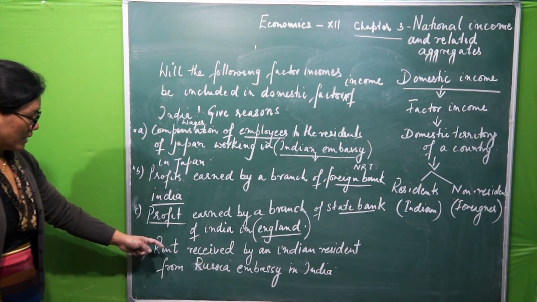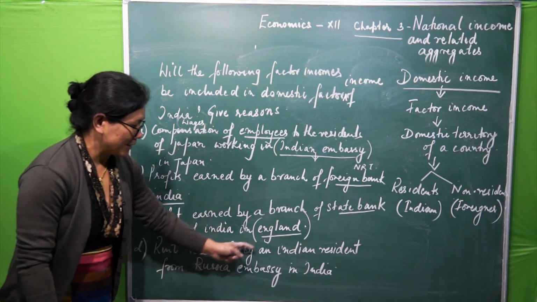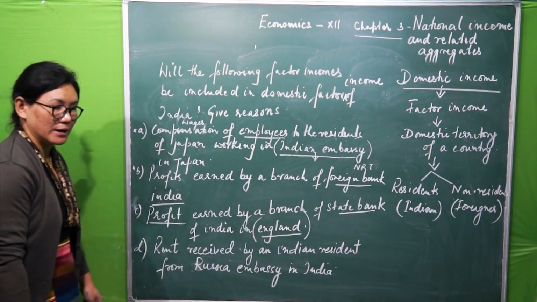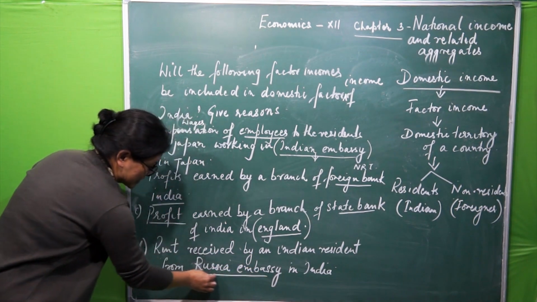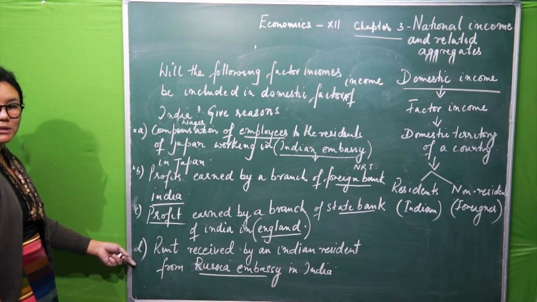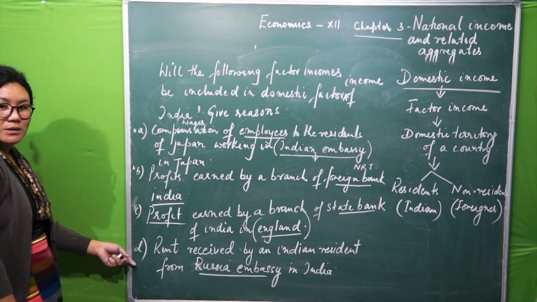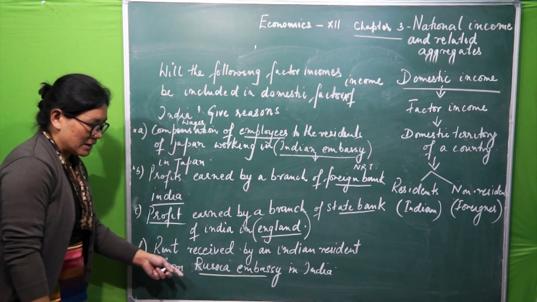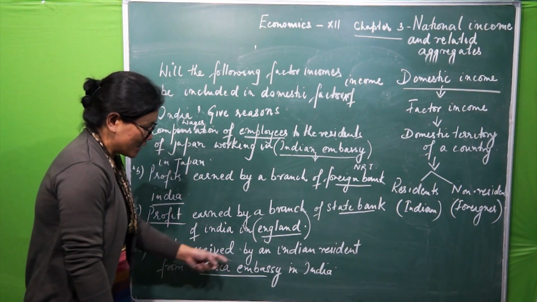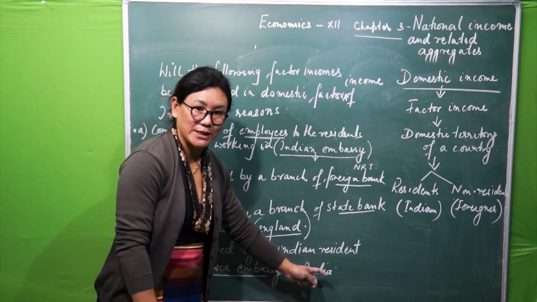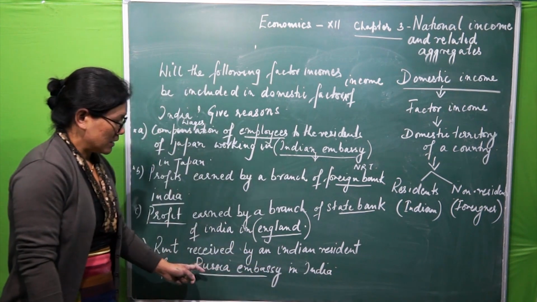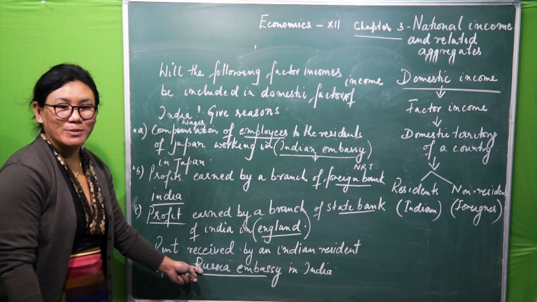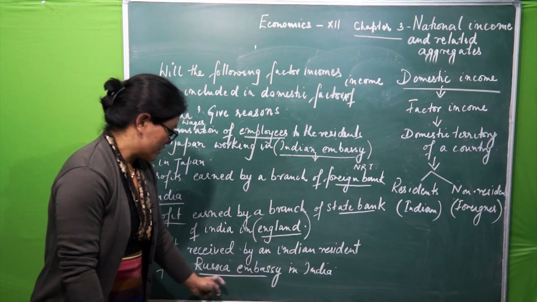Last one. Rent received by an Indian resident from Russian embassy in India. Again, we have this concept here. Regarding this embassy, again I have said Russia embassy, even if it is located in India, it belongs to their nation. It will come under the domestic territory of Russia.